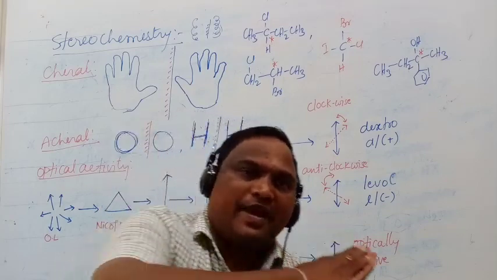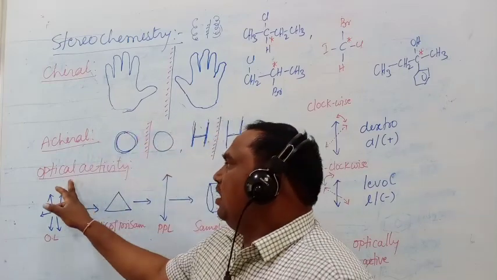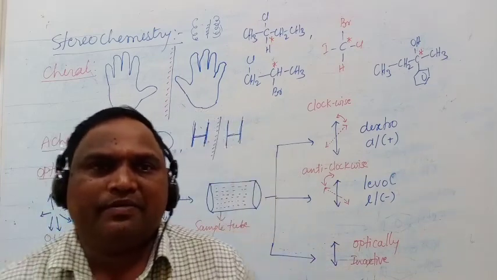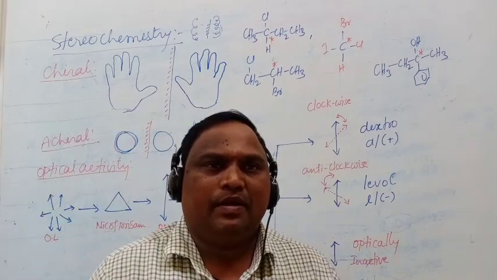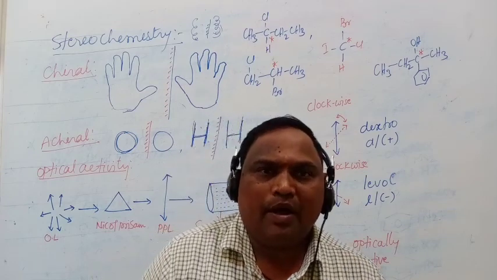This optical activity can be measured in a polarimeter.